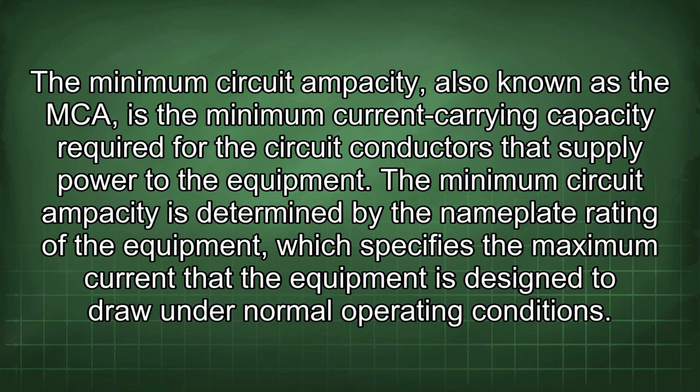The minimum circuit ampacity, also known as the MCA, is the minimum current carrying capacity required for the circuit conductors that supply power to the equipment. The minimum circuit ampacity is determined by the nameplate rating of the equipment, which specifies the maximum current that the equipment is designed to draw under normal operating conditions.